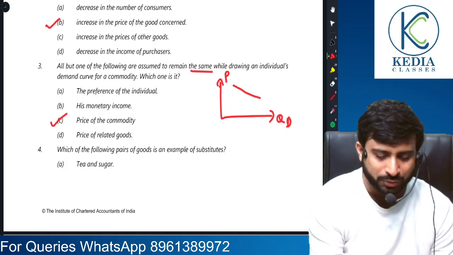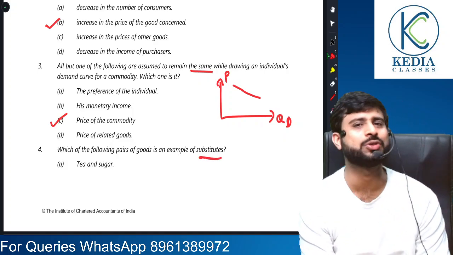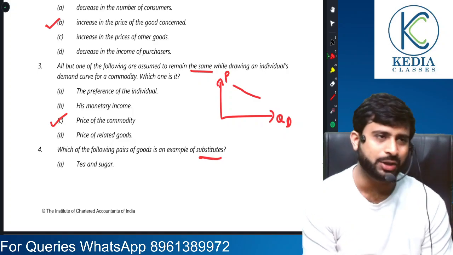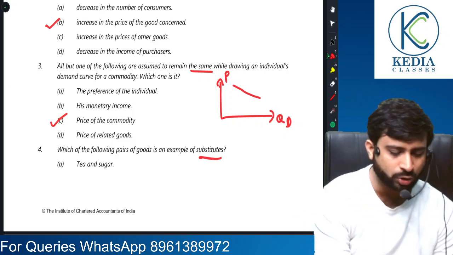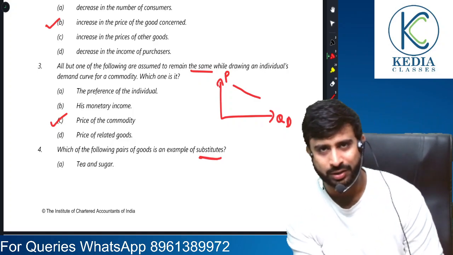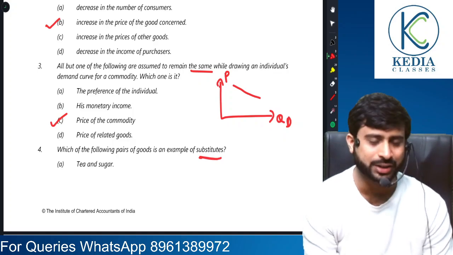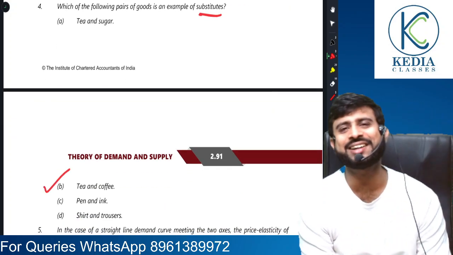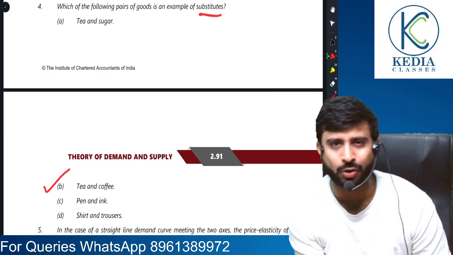Next, which of the following is an example of substitutes? Friends, substitutes are enemies of one another. It will be either or. So it is not that you will use either tea or sugar. They are used together whenever they are used, so they are complementary. Tea and coffee, yes, they are indeed substitutes or enemies of one another.